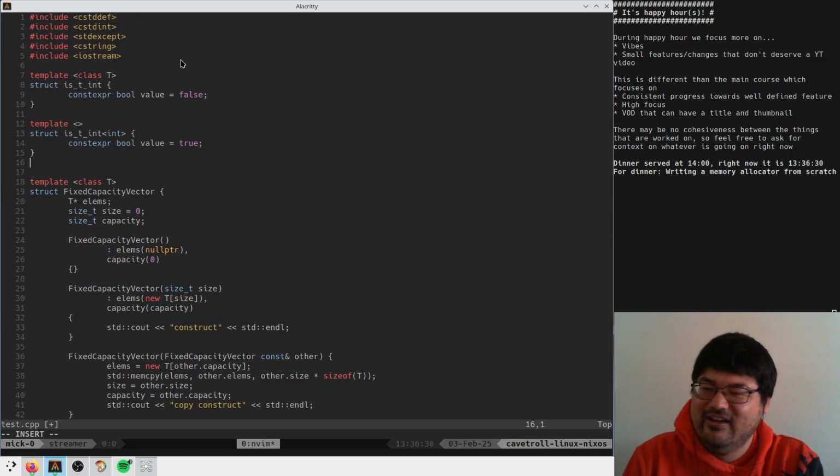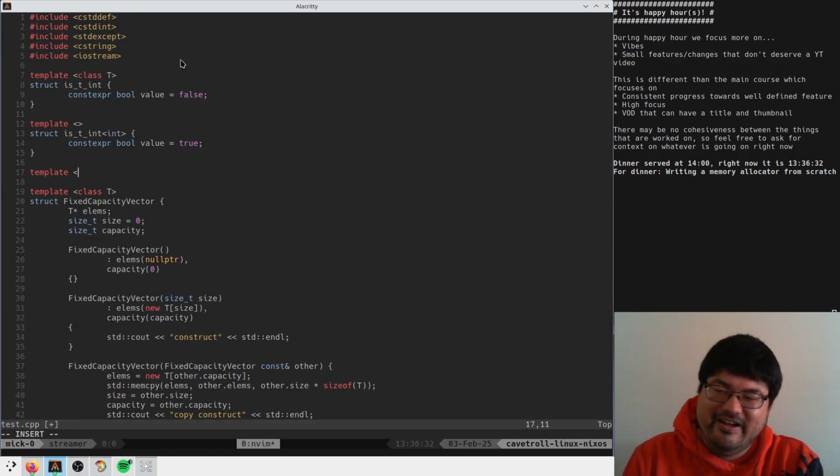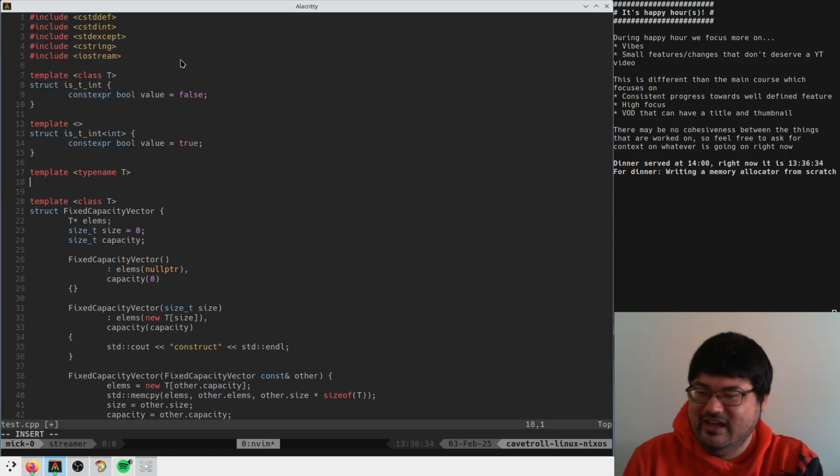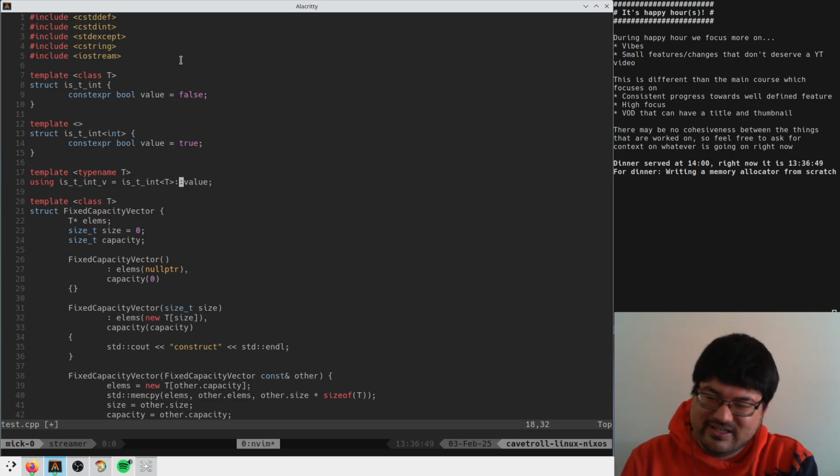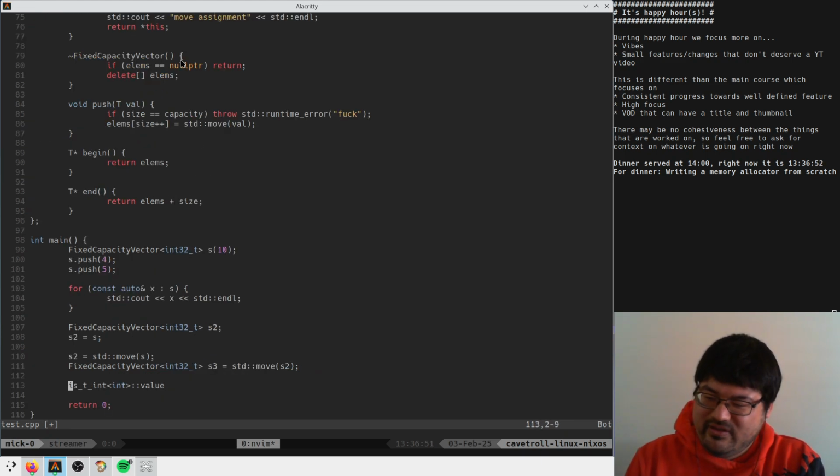Yeah, that sounds right. Template typename T using is_T_int_v equals is_T_int<T>::value or something. Is that how you do this? Yeah, it's something like this.